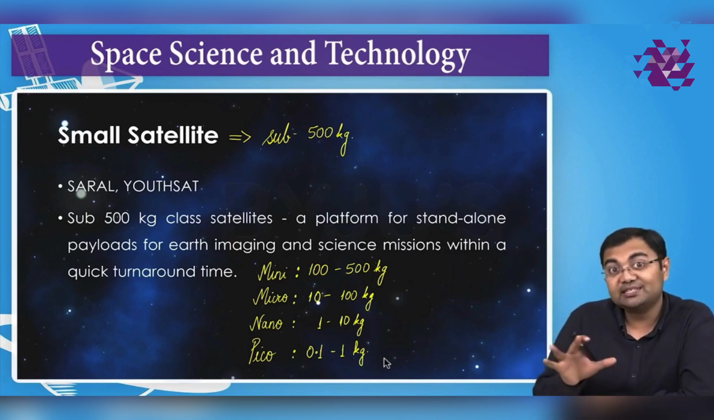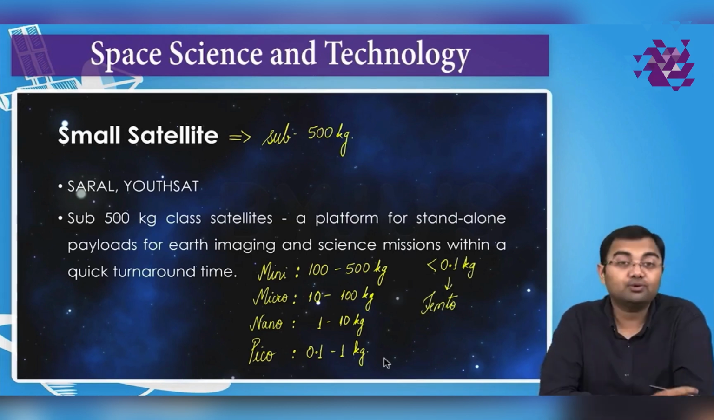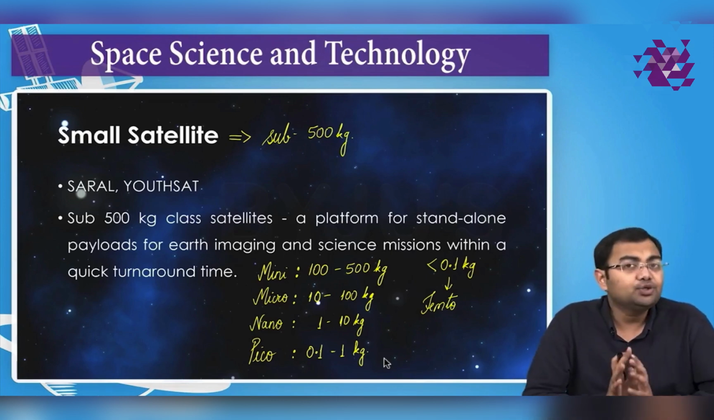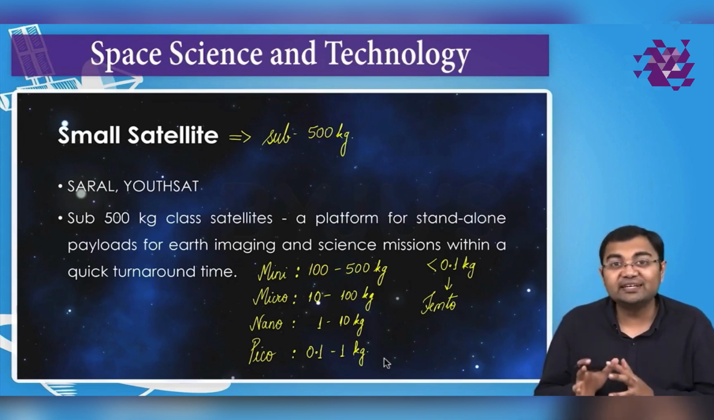Even then, if there is a satellite which is less than 100 grams, less than 0.1 kg, these are also called femto satellites. So all these are various nomenclatures that have been given for the different kinds of small satellites. But usually you will see that even if it's a 15 kilogram satellite or a 20 kilogram satellite, for all these different satellites, we generally tend to use the word nanosatellite.